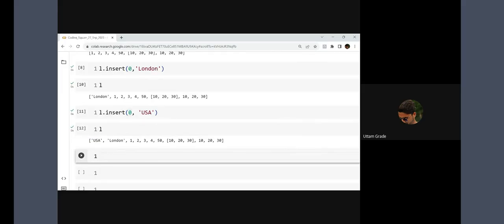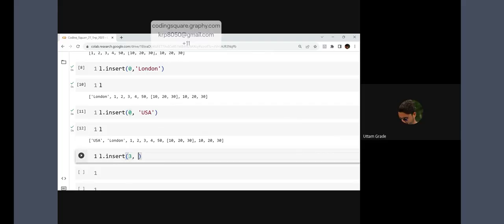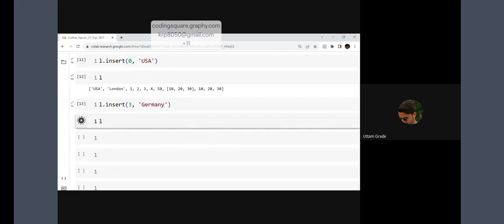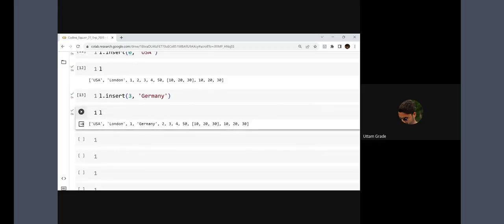Okay, so can I do it like this also? L dot insert. Can I use 3 also? Now tell me what will be the third index. This is my 0, this is 1, this is 2 and this is 3. So if I want to add a value at the third index, like Germany, it will work like this. Print L again and see what will happen. Getting the point? This is how you can add a value, right?